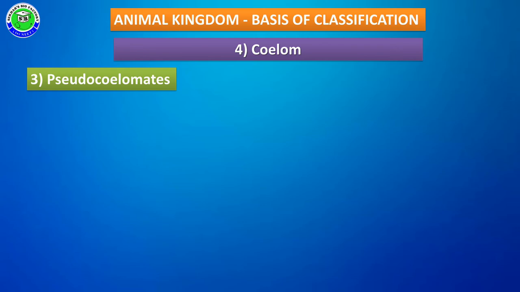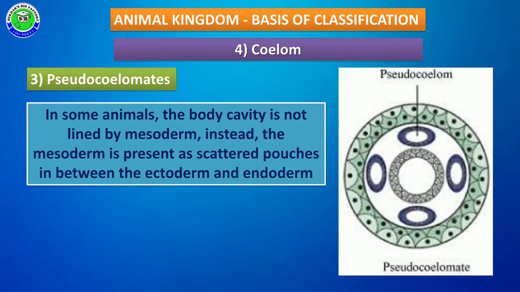The third group of animals is pseudocoelomates. In these members, a body cavity is present, but in some animals the body cavity is not surrounded or lined by mesoderm. Instead, the mesoderm is present in the form of scattered pouches in between the ectoderm and endoderm. Such animals are called pseudocoelomates. Coelom is present, but it is not lined by mesoderm.